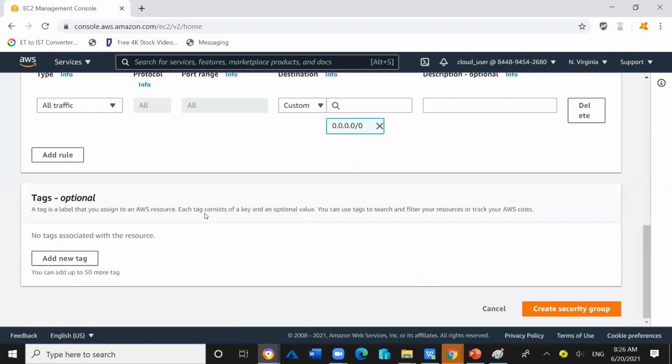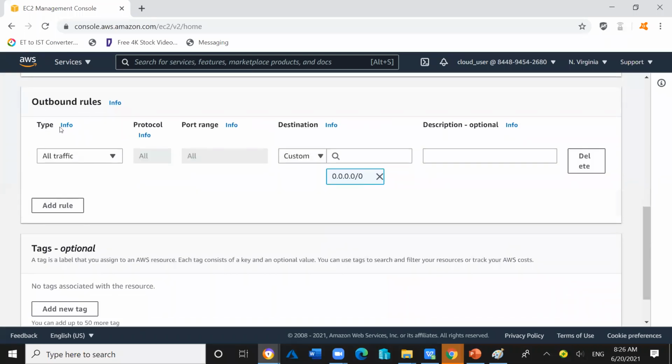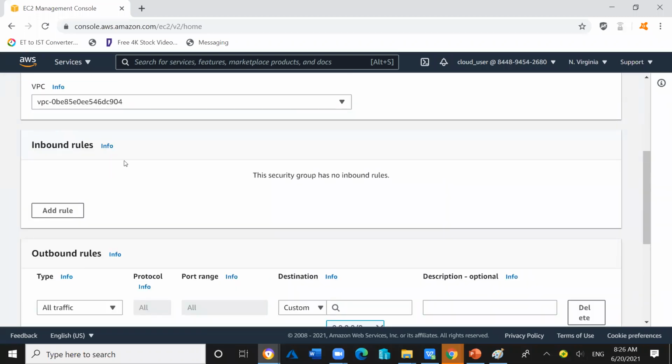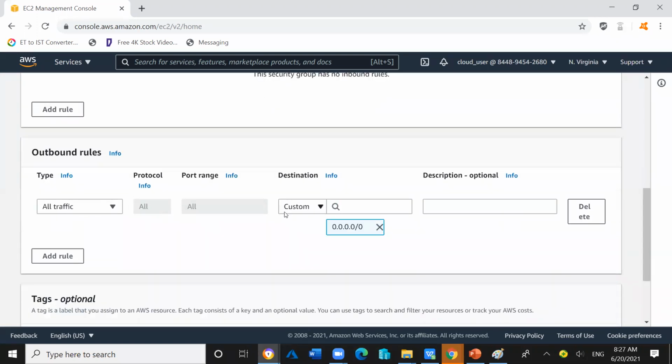So right now I will not add the inbound rule. I will not add the outbound rule also. By default, in the inbound rule, there is nothing allowed. You can see there is no rule here. The security group has no inbound rules. There is nothing. It's completely empty. And in the outbound rule, all the traffic is allowed.